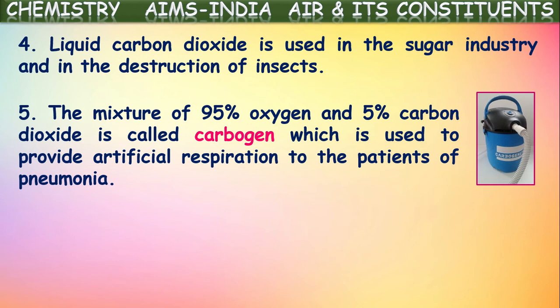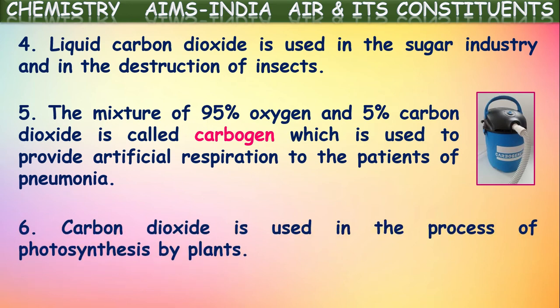Not only that, carbon dioxide gas or nitrogen gas will be mixed with the pure oxygen in artificial respiration to reduce the overactivity of oxygen with the body parts. So, to control the activity of oxygen, a small quantity of carbon dioxide gas is mixed into the oxygen gas given in the artificial respiration process. That mixture of 95% oxygen and 5% carbon dioxide is called carbogen. Okay, in that way it is used there.